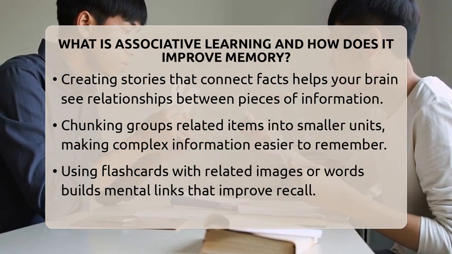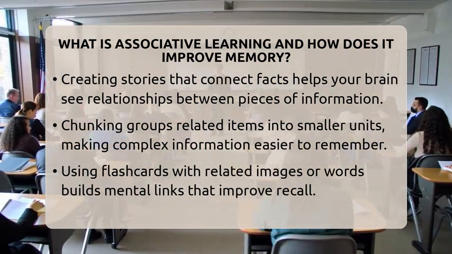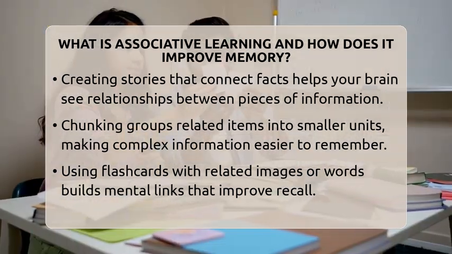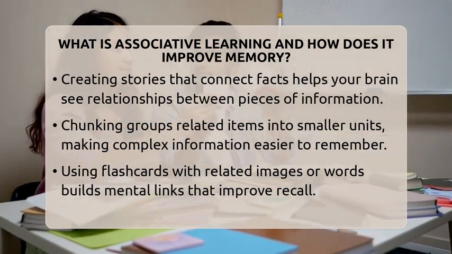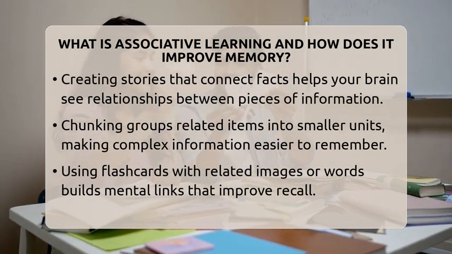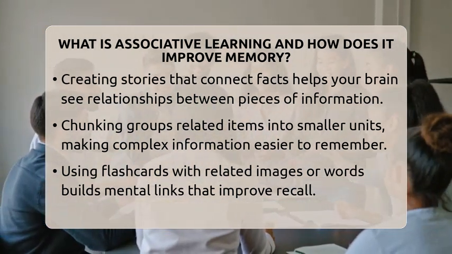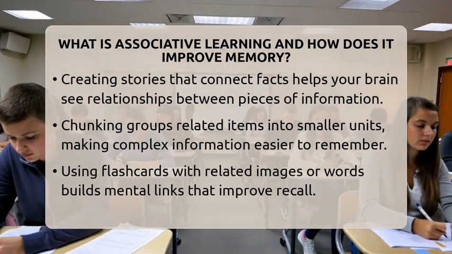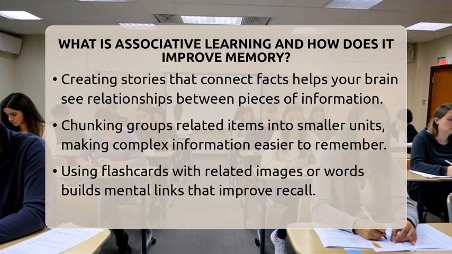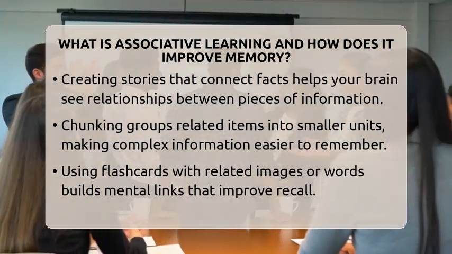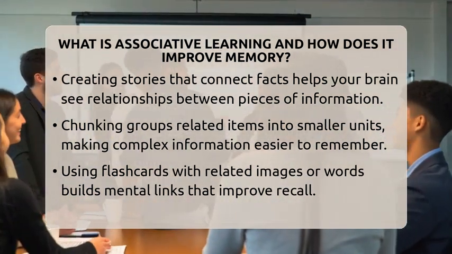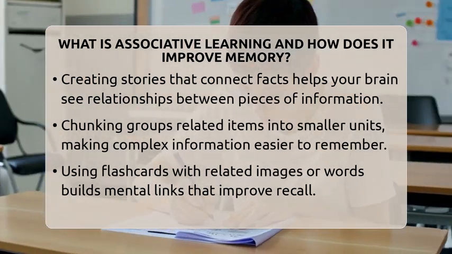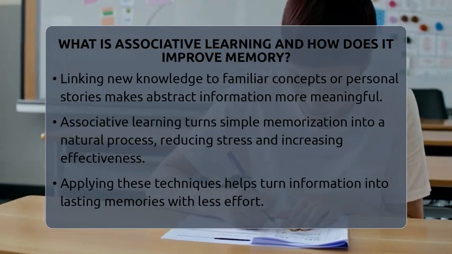Using associative learning strategies can make studying more effective. For instance, creating stories that connect facts helps your brain see how pieces of information fit together. Chunking is another technique where you group related items into smaller, meaningful units, like breaking a phone number into sections. Flashcards with images or words that relate to each other also build these mental links, making it easier to remember and recall later.